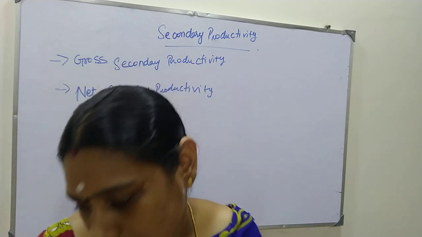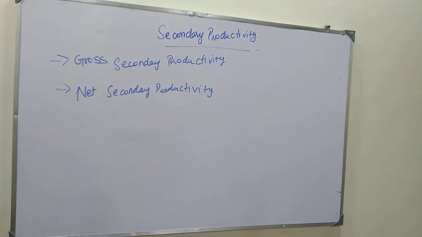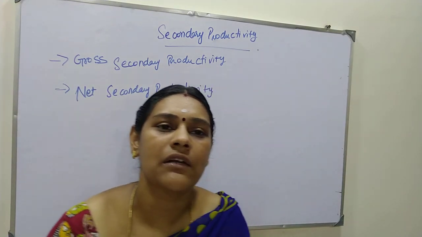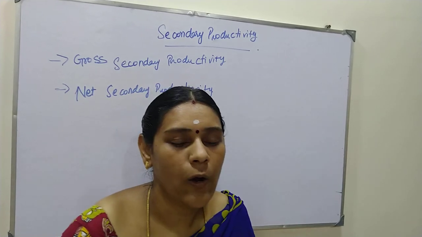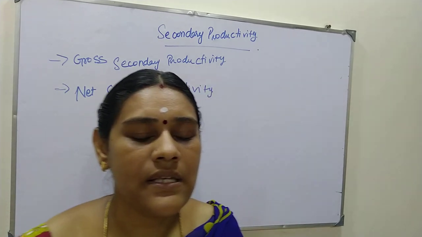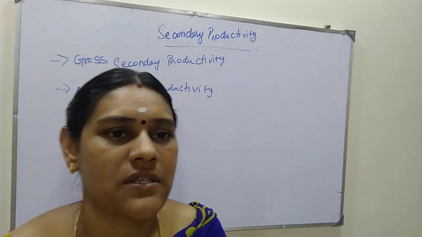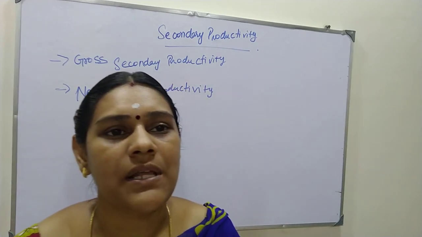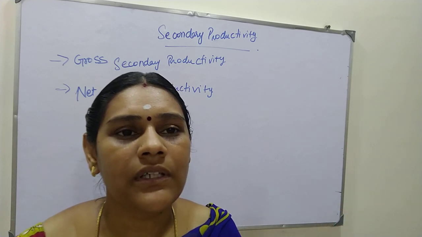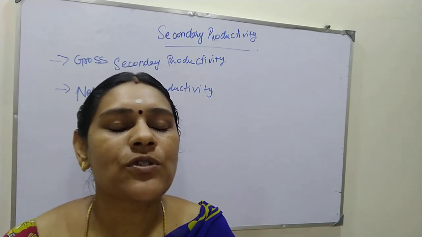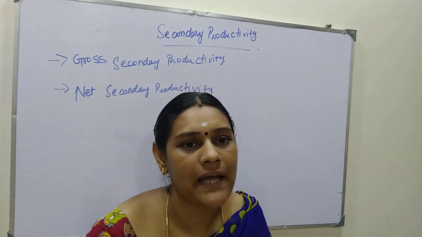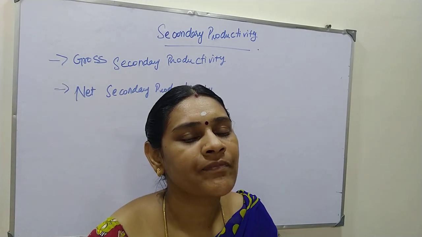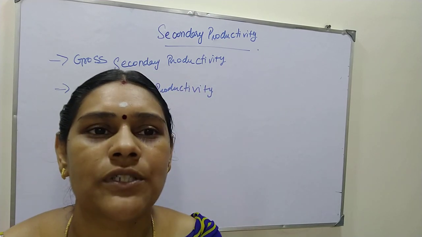What they are mainly saying is that it is equivalent to the amount of plant material ingested by the animal, and also the feces material released. Both together are equivalent to the amount of plant material ingested and released in the feces. So without the feces released, how much amount of the ingested material